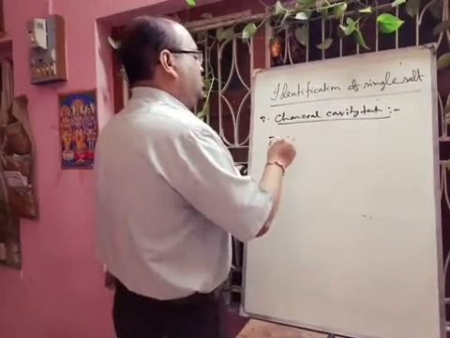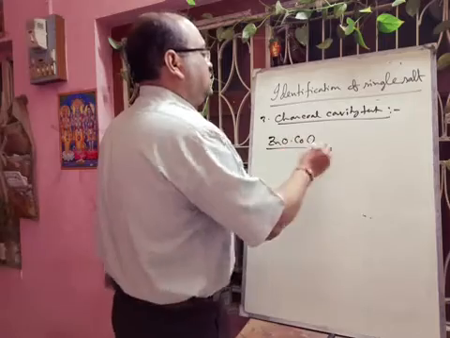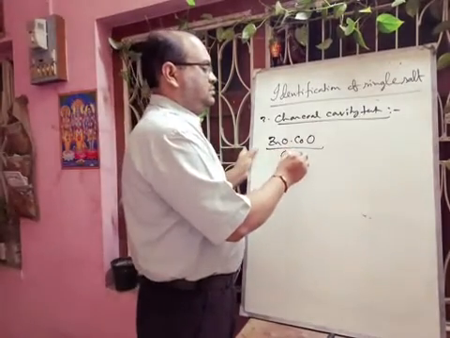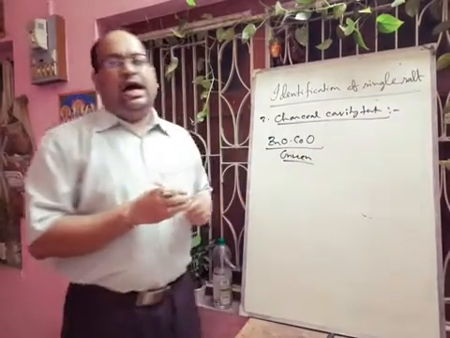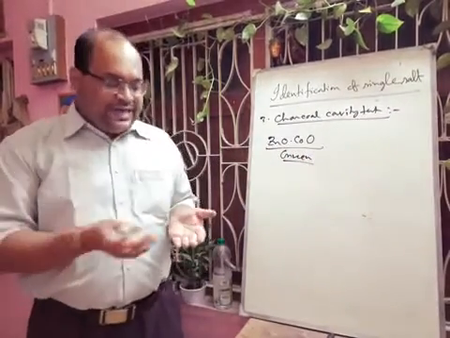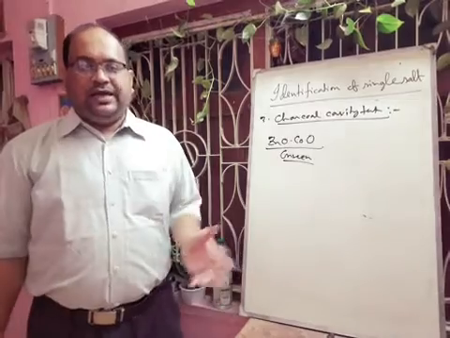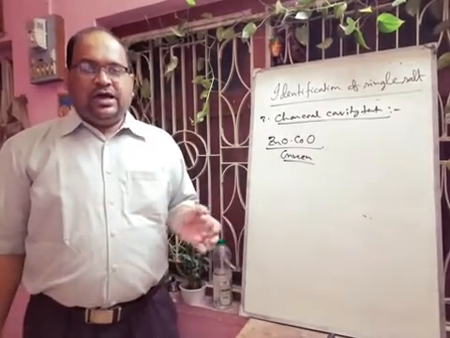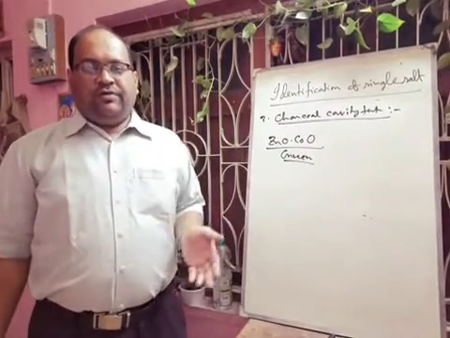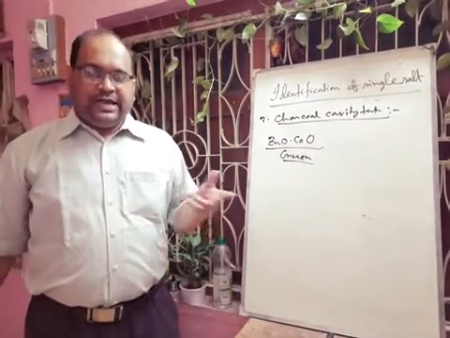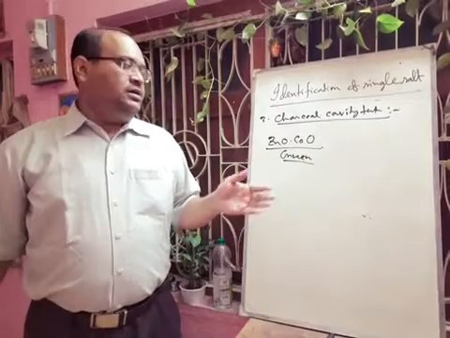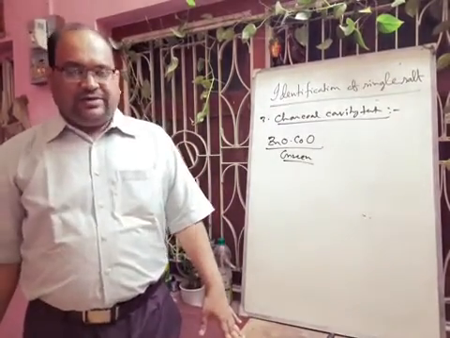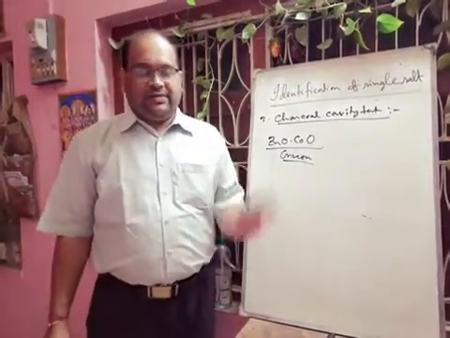ZnO.CoO. The color of this compound will be green. And when cobalt oxide combines with magnesium oxide, MgO.CoO, that will be pink. And when it combines with aluminum oxide, Al2O3.CoO, it will be blue. Calcium phosphate also forms a blue colored compound. So from here we can easily identify different types of cations, the basic radical. But again I am telling, this is not a confirmatory test.